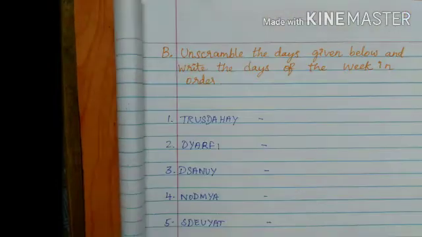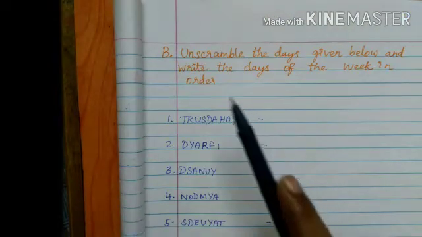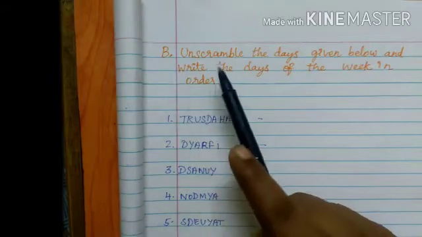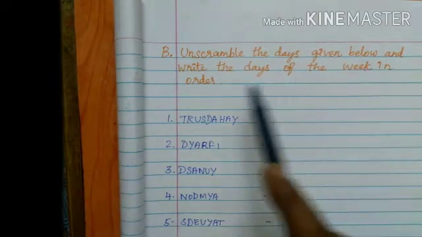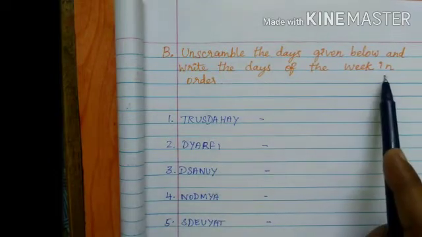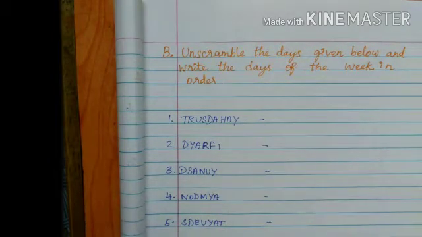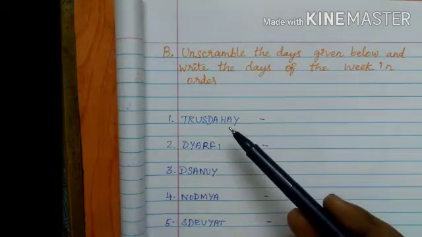Next one, move on. Shall I continue now? B exercise. Unscramble the days given below and write the days of the week in order. So easy to find out. Already you learned the days. First one, what is the day given here? Find out, children.